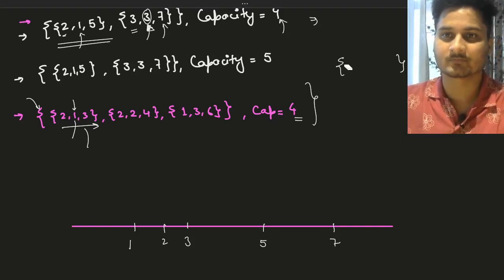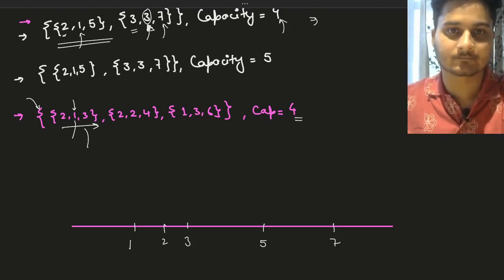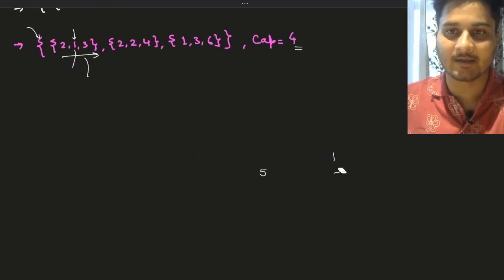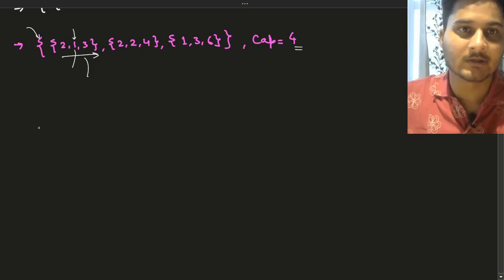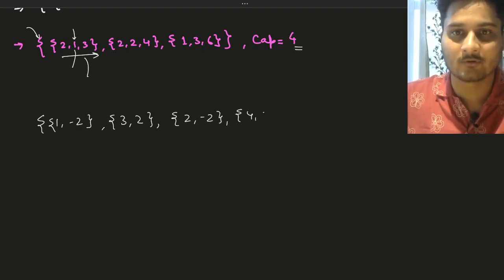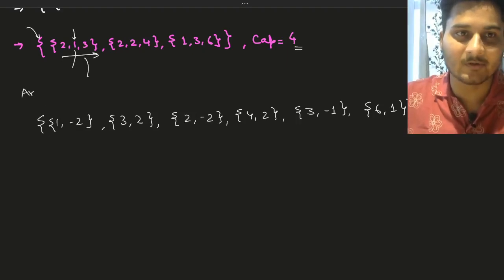So how our array will look like is this. 1 comma minus 2, then 3 comma 2, then 2 comma minus 2, then 4 comma 2, then 3 comma minus 1, and then 6 comma 1, right? So this is how our array will look like.